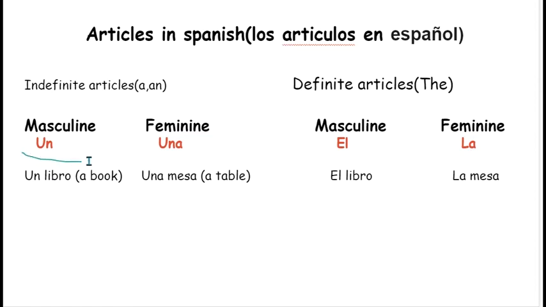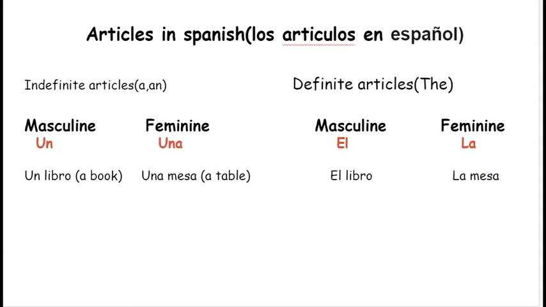So if the noun is masculine and we have to say a book, we will say un libro. If the noun is feminine and we have to say a table, we will say una mesa. And if the noun is masculine and we have to say the book, we will say el libro, because libro is a masculine noun, so we will use el. If the noun is feminine and we have to say the table, we will say la mesa. La, because mesa is a feminine noun.